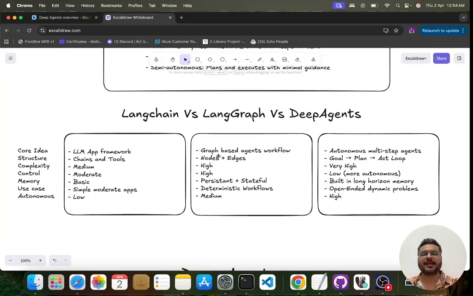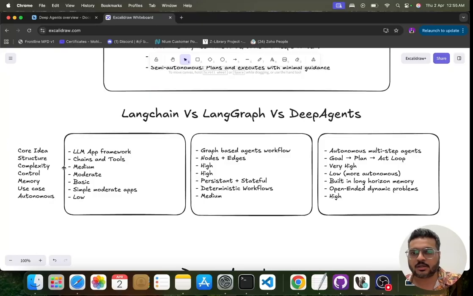Okay, LangGraph was mainly used for graph based agents, right? When I say graph based agent, it means there could be multiple nodes working in parallel. They bring in results, you maintain the states of that, and then those results are used in the next node, let's suppose. But the flow here is a workflow only, right? So you know what is going to happen because you have designed the complete flow, so it is very deterministic for you. Now if you come to deep agents, they are autonomous. You do not know what is going to happen there. The agent itself will decide, okay, to achieve this task, now I have to do this.